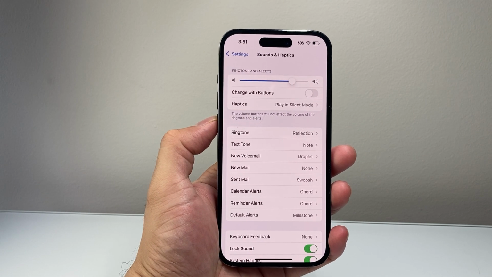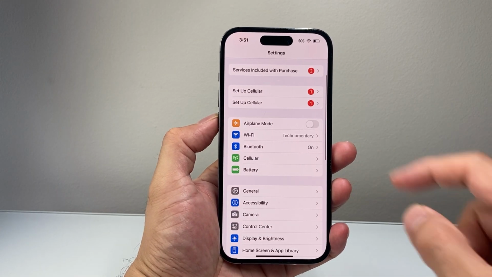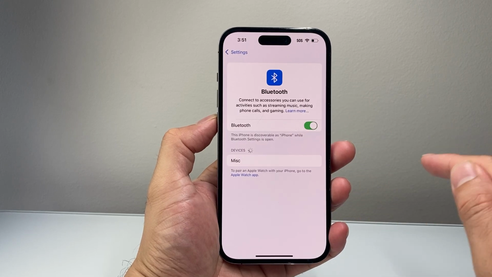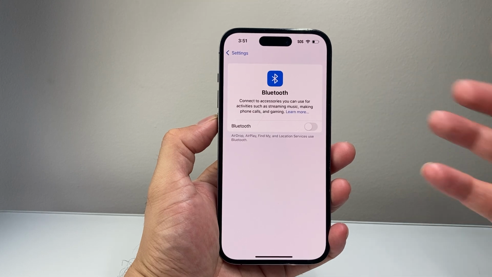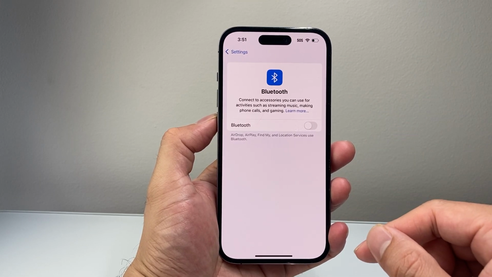Now after you have done that, the next thing you want to check is that your phone is not connected to a Bluetooth device. So in your settings, go to Bluetooth and check that it's not connecting somewhere else. You might want to turn that off, because if it's connected to another speaker or somewhere else, it might be pushing the sound there. That's why you're not getting any sound on the game itself.